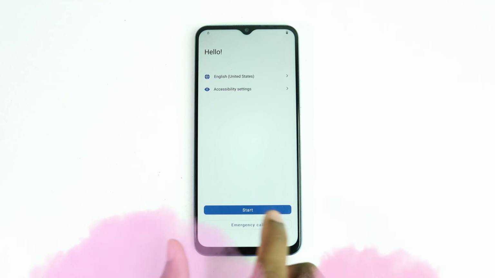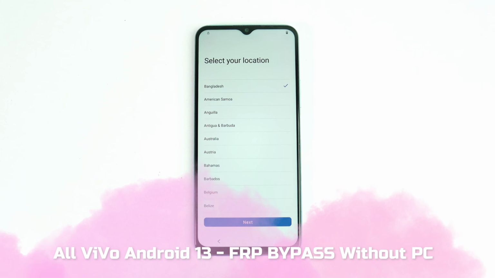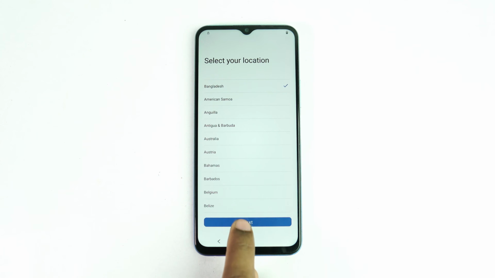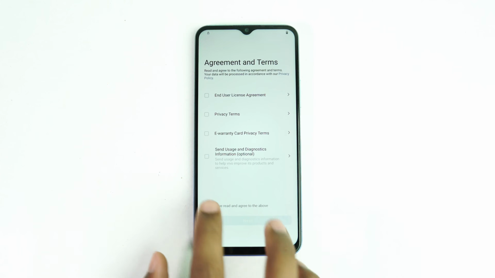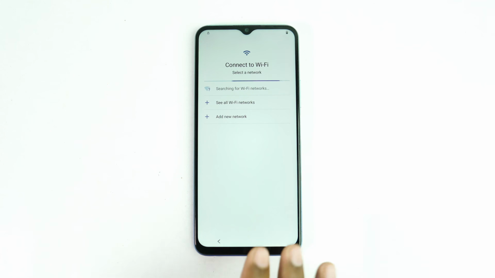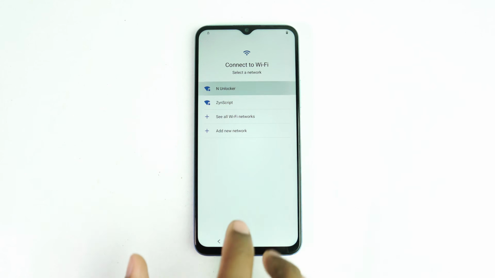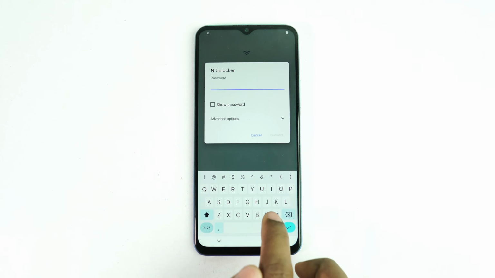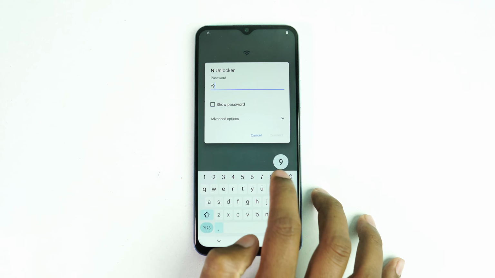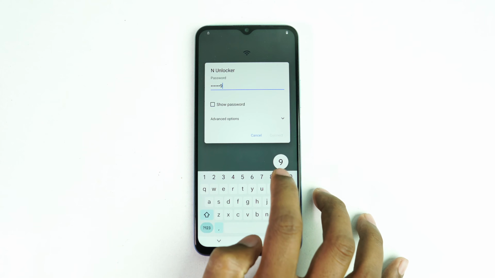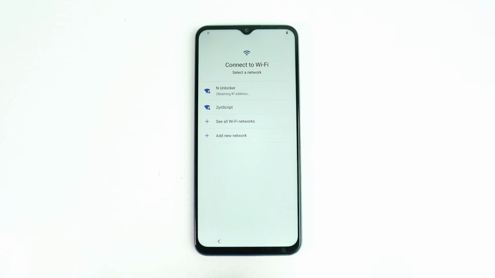Okay, so for a long time people have been waiting for the Vivo Android 13 solution, and now it's released. Today we are going to see how to bypass any Vivo model on Android 13 using this method, and no computer is needed. Without a computer we just bypass the FRP lock, and the process is very easy. So just keep working with me and you will succeed.